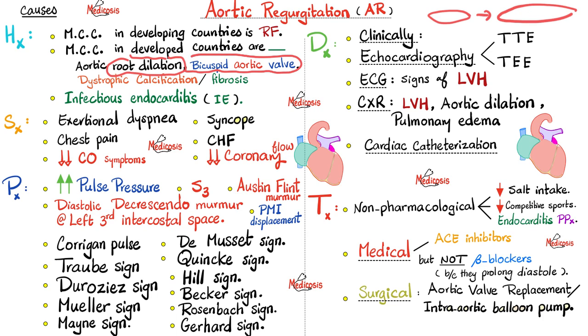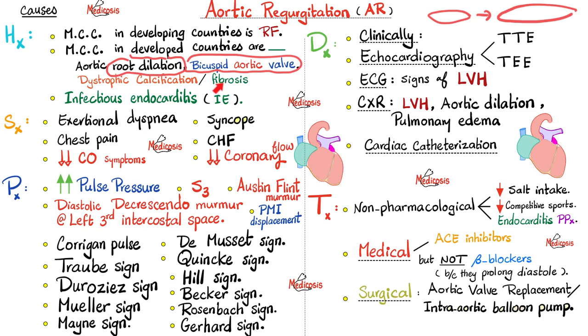Bicuspid aortic valve. Normally, the aortic valve has 3 cusps. But here, in this abnormal condition, I am born with 2 cusps only, making it harder for the valve to close, which can lead to aortic regurgitation. Keep in mind that in the last video, when we talked about aortic stenosis, bicuspid aortic valve was also a risk factor. So bicuspid aortic valve can contribute to aortic stenosis and/or aortic regurg, or both, named double aortic.